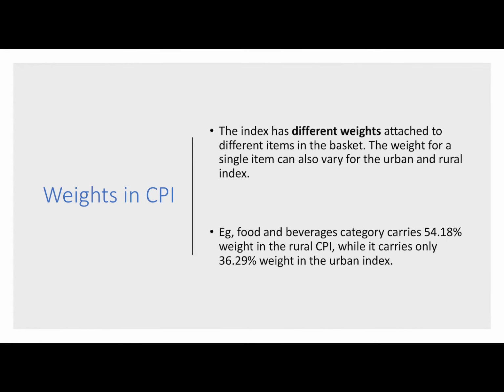Now there are different weights for different items in the CPI basket. And same item may have different weight for CPI urban and CPI rural. For example, food and beverages carries 54.18% weight in CPI rural, but the same food and beverages carries only 36.29% weight in CPI urban index.